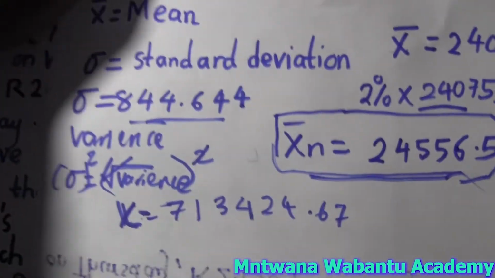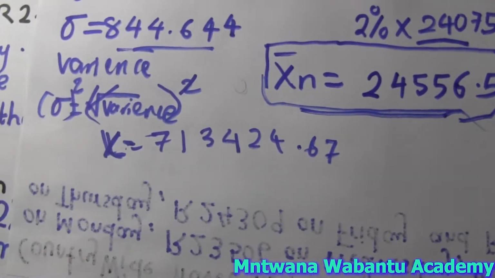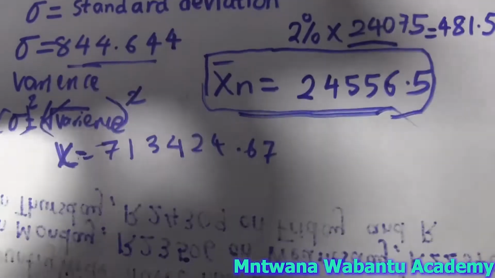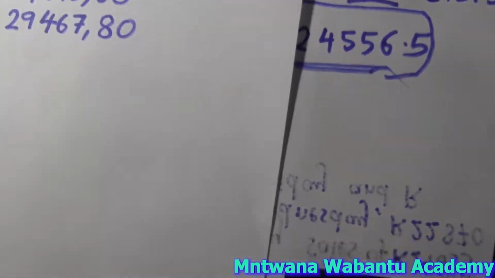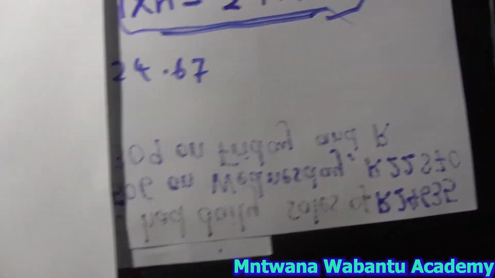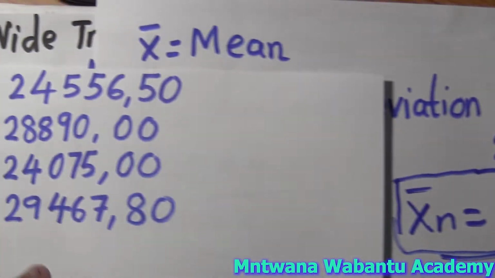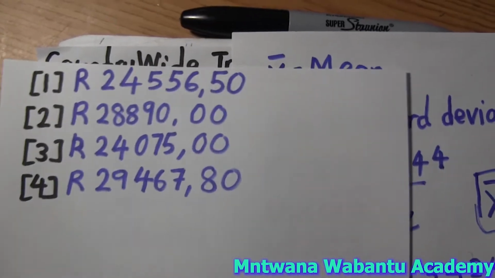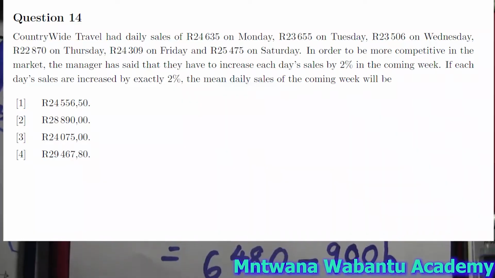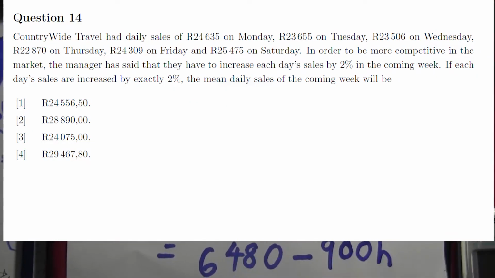So if you go to the options, in the equation option, we see this is going to be 24456.5, which is option number 1. Yes, it is easy like that, man. Thanks a lot.